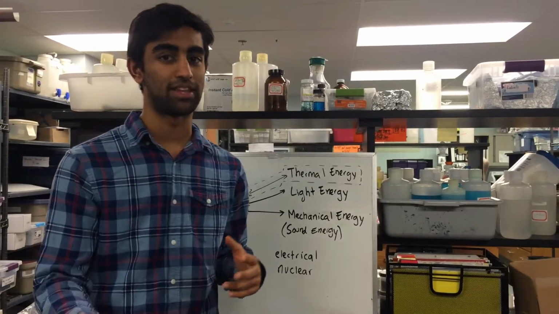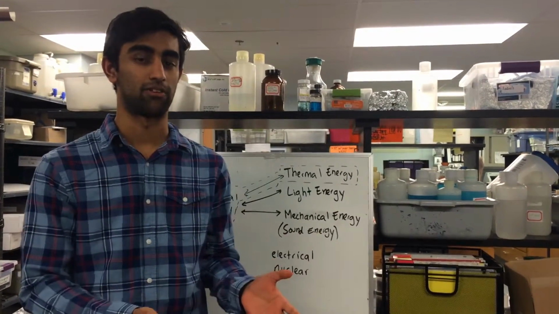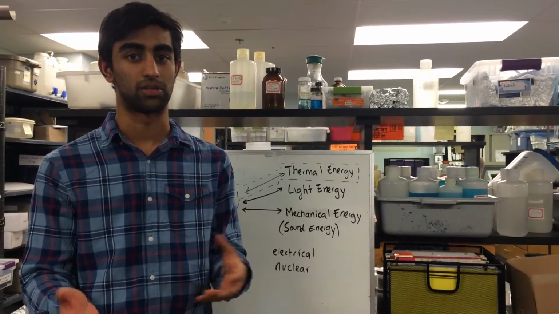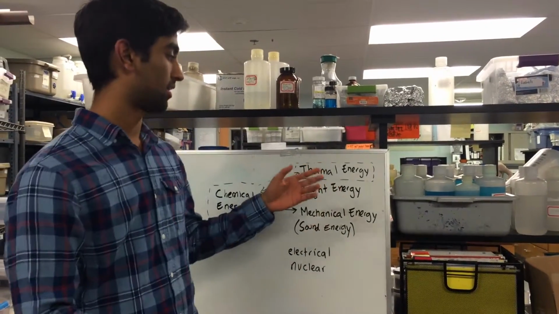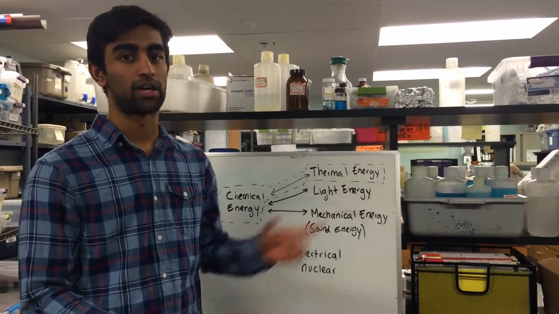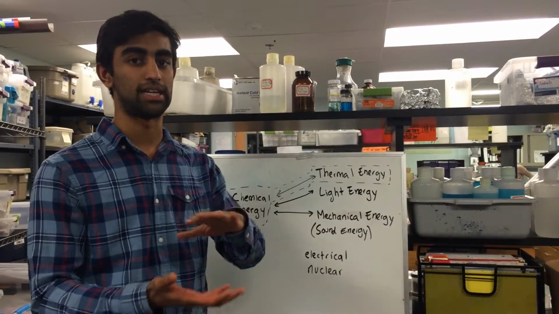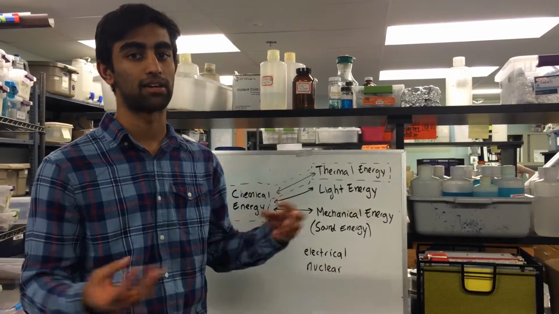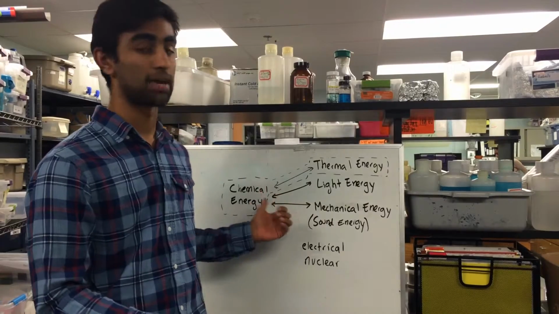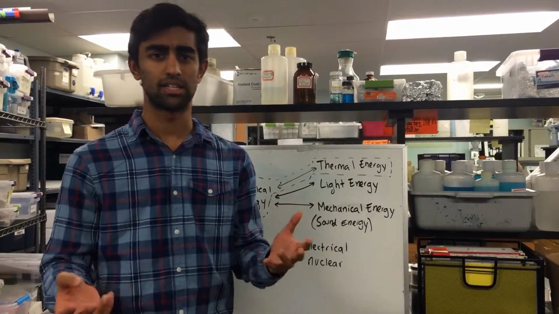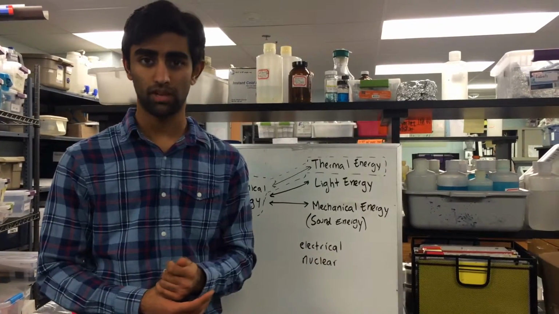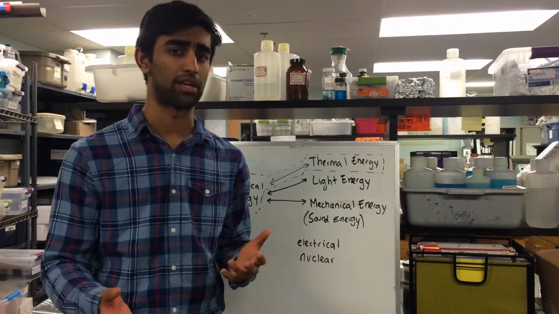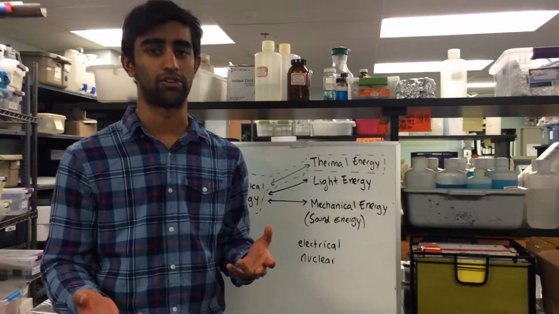Then go on to explain that this process can be reversed by boiling the hand warmers in water for a period of time. This shows that the thermal energy from the boiling water can be used to convert the heat that was released from the hand warmer back into the chemical bonds, into chemical energy. This illustrates the important concept of the conservation of energy. Then go on to explain a couple of applications for the conservation of energy.